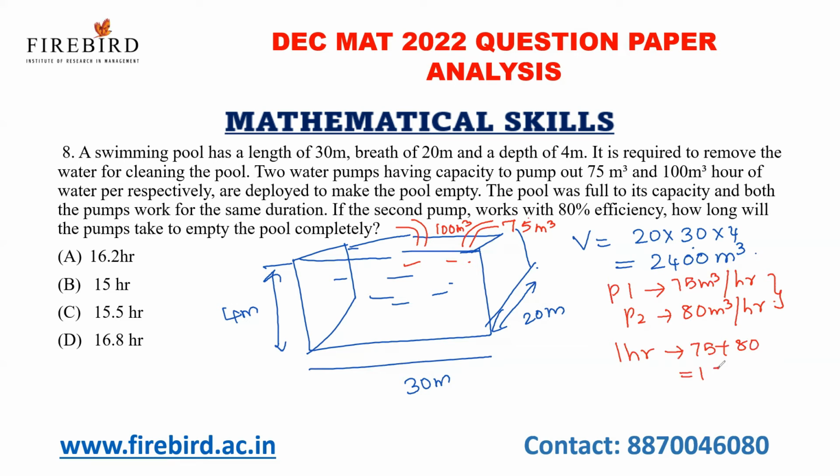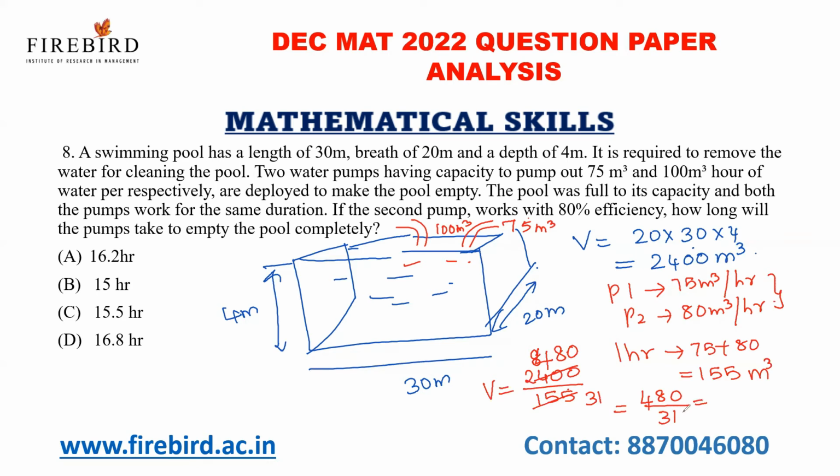What is 75 plus 80? 155 meter cube of water per hour. So the total capacity is 2400, divided by 155. Now divide both the numerator and denominator by 5. If I divide, I'll get 480 by 31.